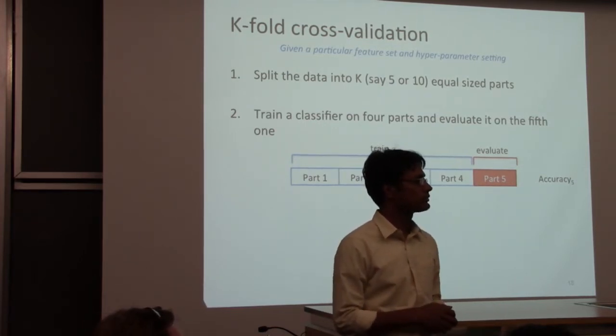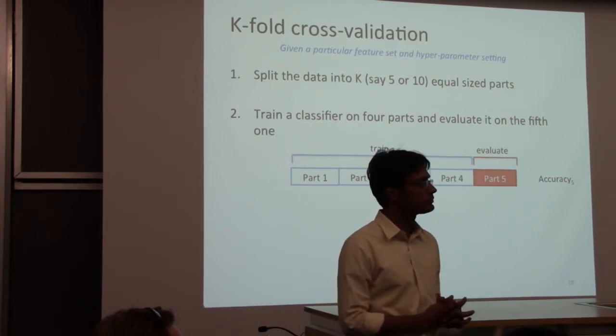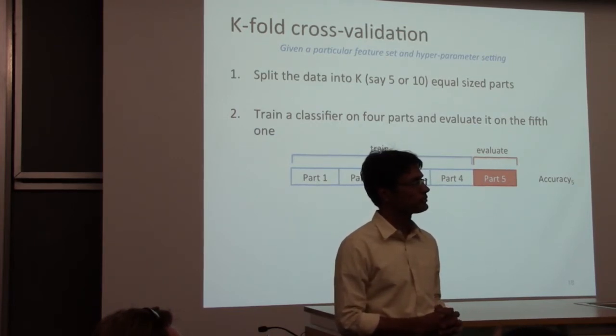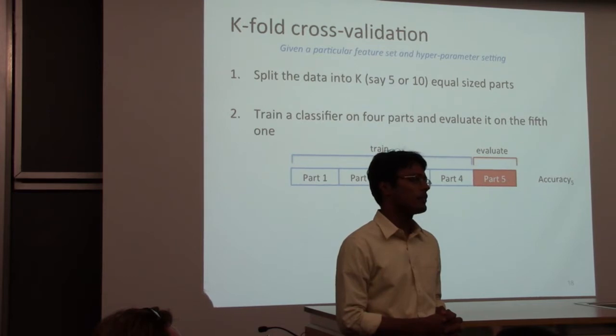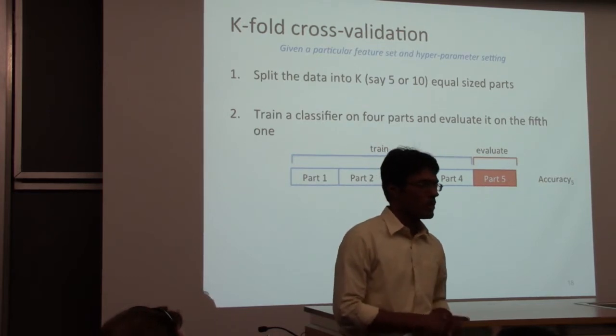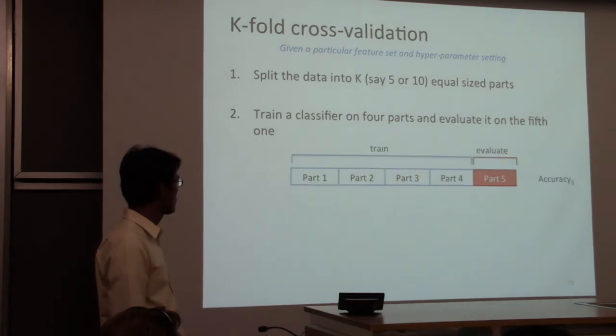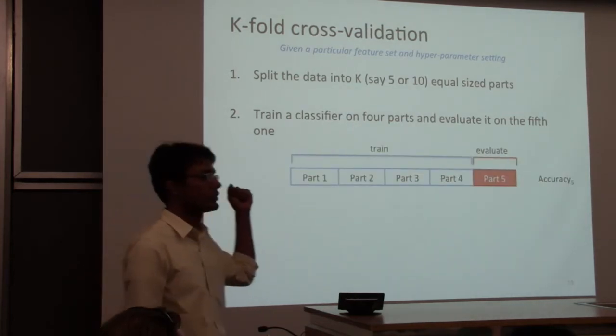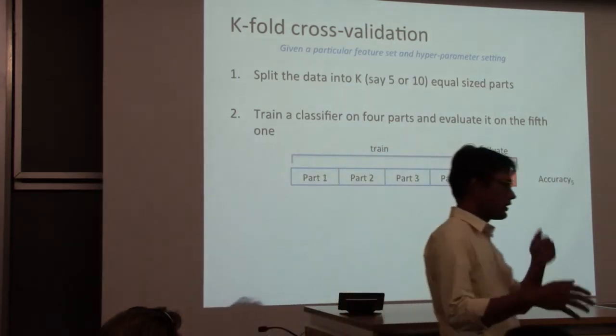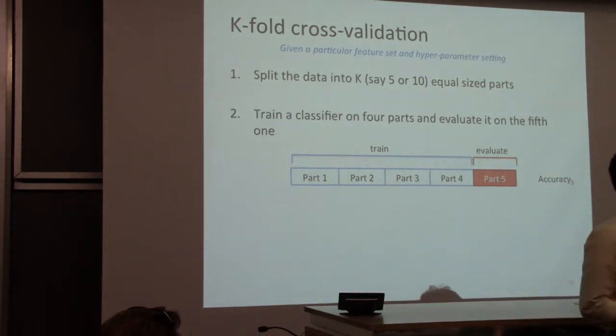Is there any reason that, when you were showing how you just do it on each part, you keep the partitions instead of choosing new partitions each time? So there are a couple of reasons. I have seen both actually. One version could be you just randomly sample 80% of the data and test on 20% or something like that.